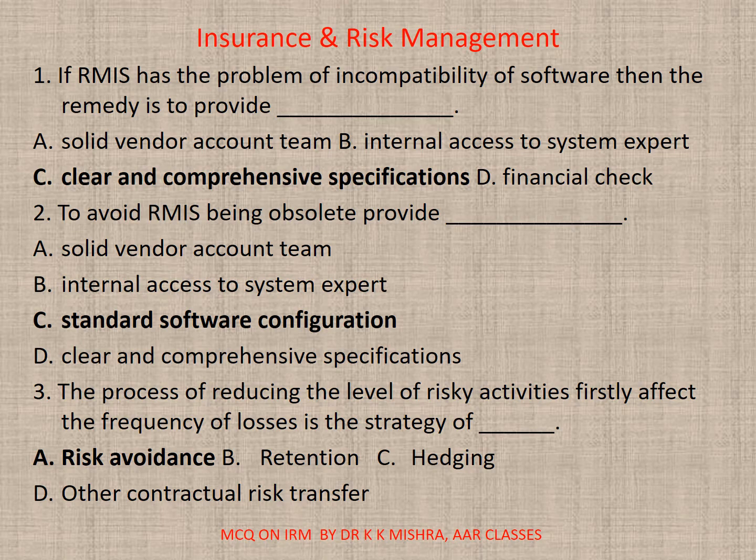3. The process of reducing the level of risky activities, which firstly affects the frequency of losses, is the strategy of dash. A. Risk avoidance. B. Retention. C. Hedging. D. Other contractual risk transfer. Correct option is A. Risk avoidance.